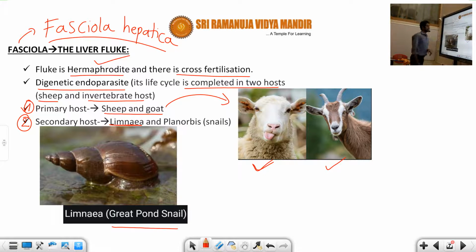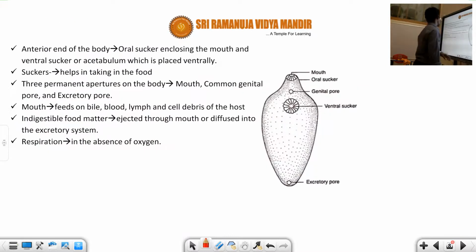Fasciola hepatica is known as the liver fluke. So these are the main points about Fasciola hepatica; these are only introduction points, students. The next topic is the external structure of the liver fluke.